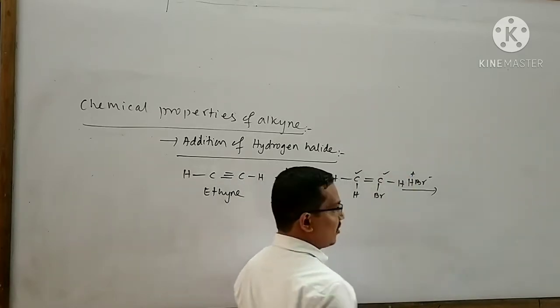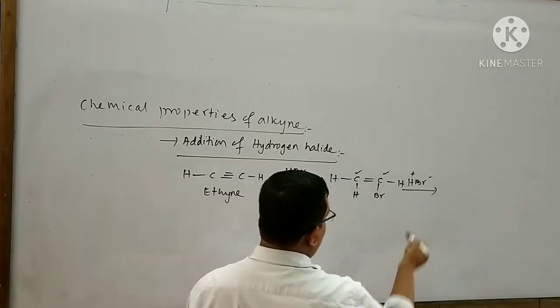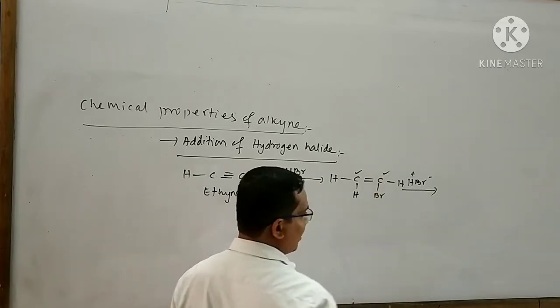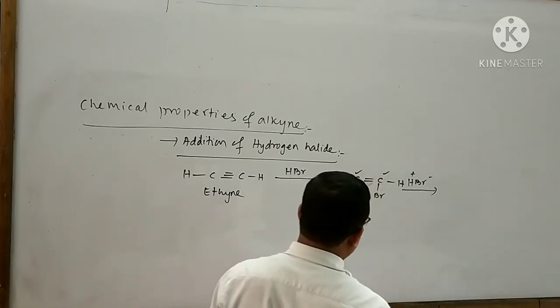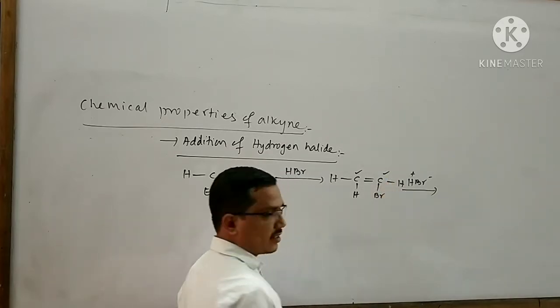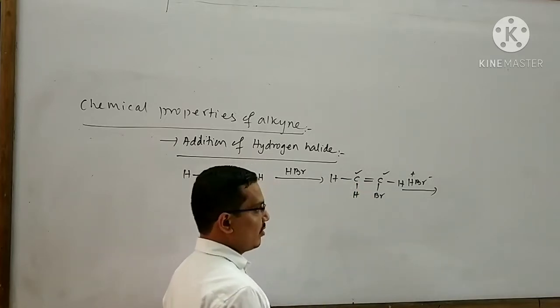In this carbon atom, only one hydrogen atom is present. Now the negative part will attach with this carbon atom according to Markovnikov's rule, because this carbon atom has fewer hydrogen atoms compared to that carbon atom.